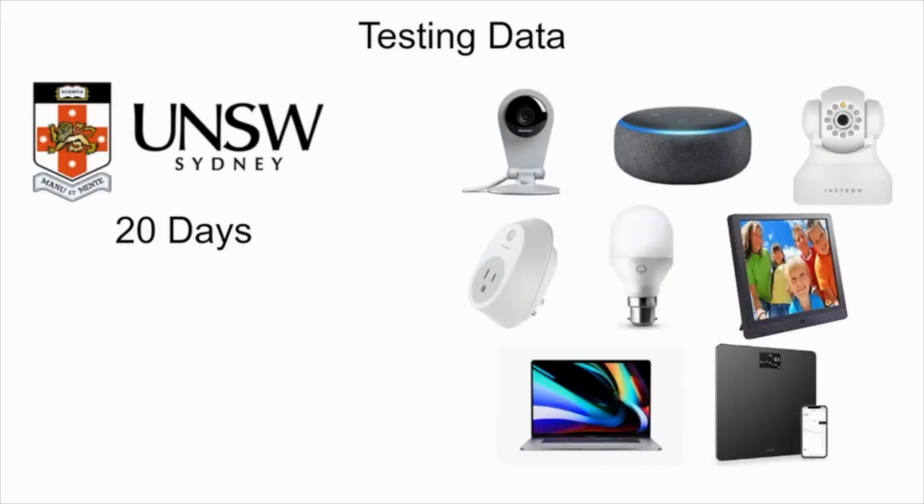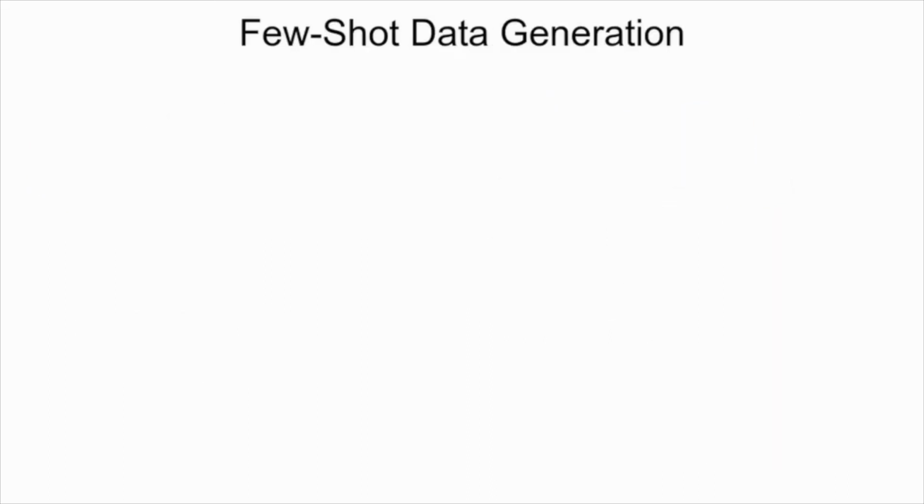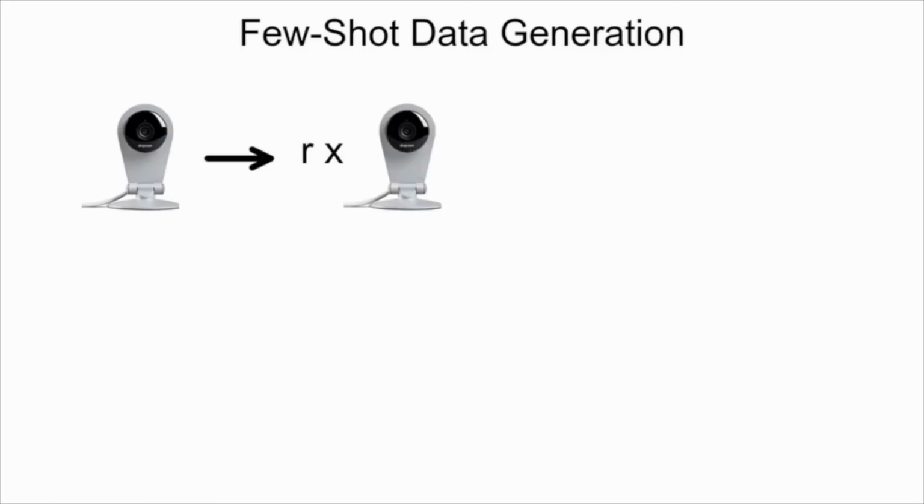Thankfully, an IoT traffic dataset has been produced over 20 days by UNSW Sydney, including IP cameras, smart bulbs, and more. In total, this dataset contains over 165,000 DNS requests. Sadly, this volume is still fairly small for training and testing, so, using a technique known as few-shot generation, each device's requests were scaled up in the used data.